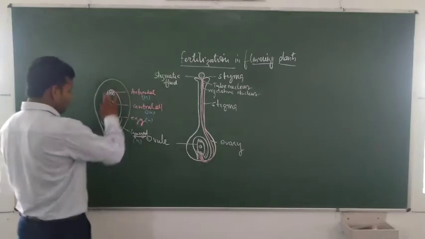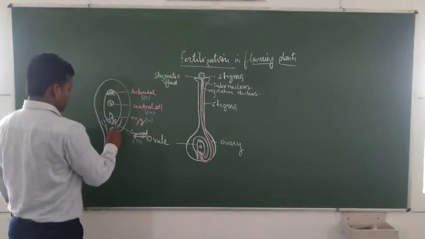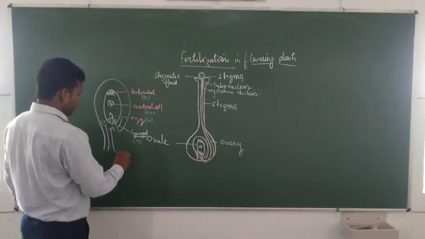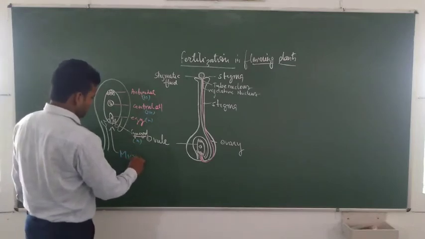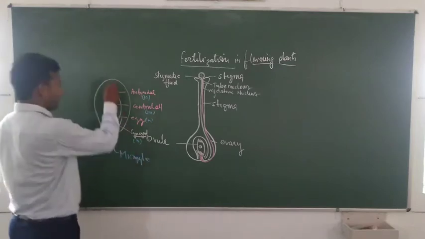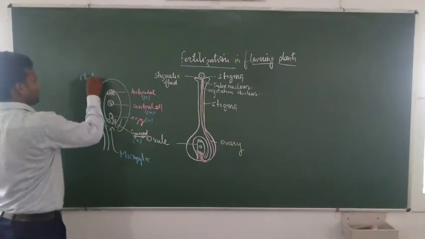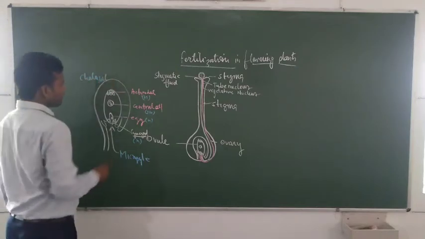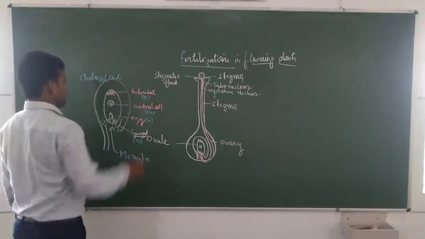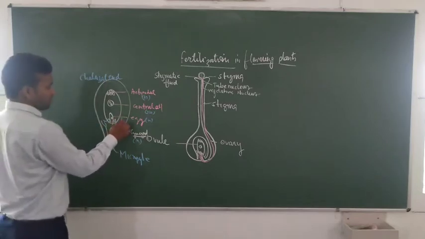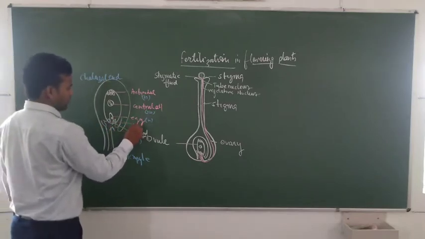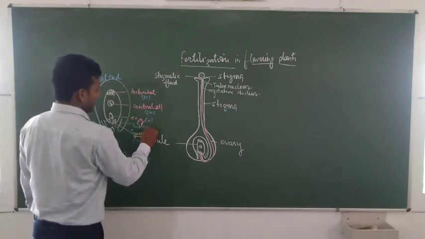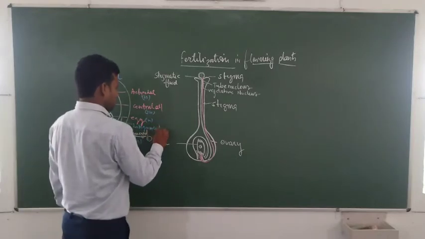This is the whole structure. This position is called micropyle. Micropyle. This is the chalazal end. Chalazal end. And this one is the outer integument, inner integument. You can say directly the integumentary portion. Integuments.